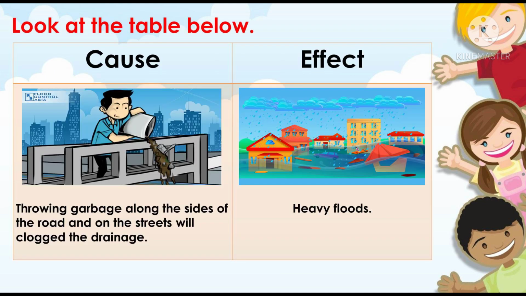Look at the table below. So as you can see, there are two boxes. So the first box is the cause, while the second box is the effect. So take a look at the first picture. The cause is throwing garbage along the sides of the road and on the streets will clog the drainage. And the effect is heavy floods.